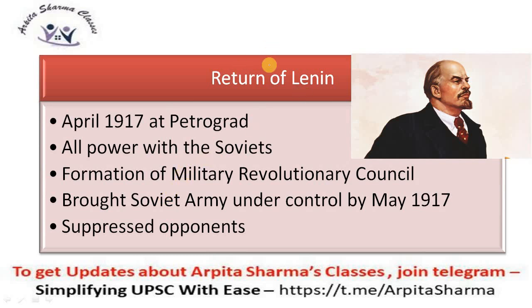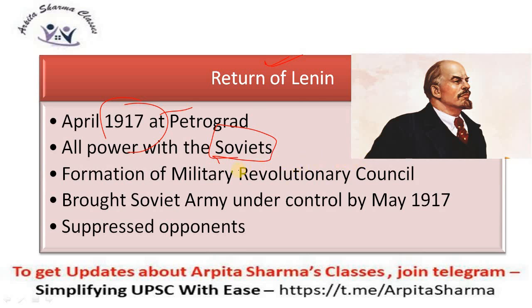Then happened the return of Lenin. So Lenin, who was one of the leaders in Russia, was sent to Europe because of his few policies. He returned from Europe, and in April 1917 he returned to Petrograd, and he realized that okay, now I should have the power, I should have all the power in my hand, and all the power now lay with the Soviets. The Soviets were the elected government in a communist state, right?